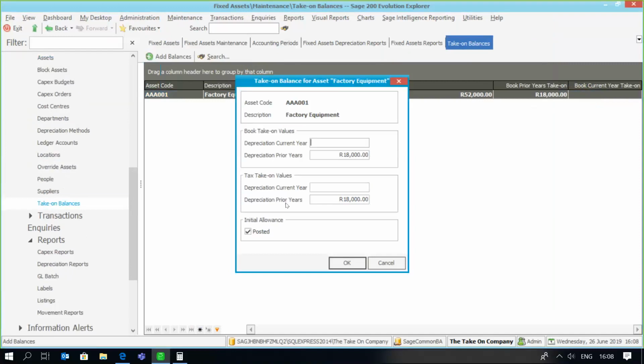With our take-on balances, you are able to specify current year depreciation if you begin working within Sage 200 fixed assets within your financial year. And if it's at the end or the beginning of the financial year, you can insert those figures as depreciation prior years. Remember that prior years is the day prior to your first processing period.